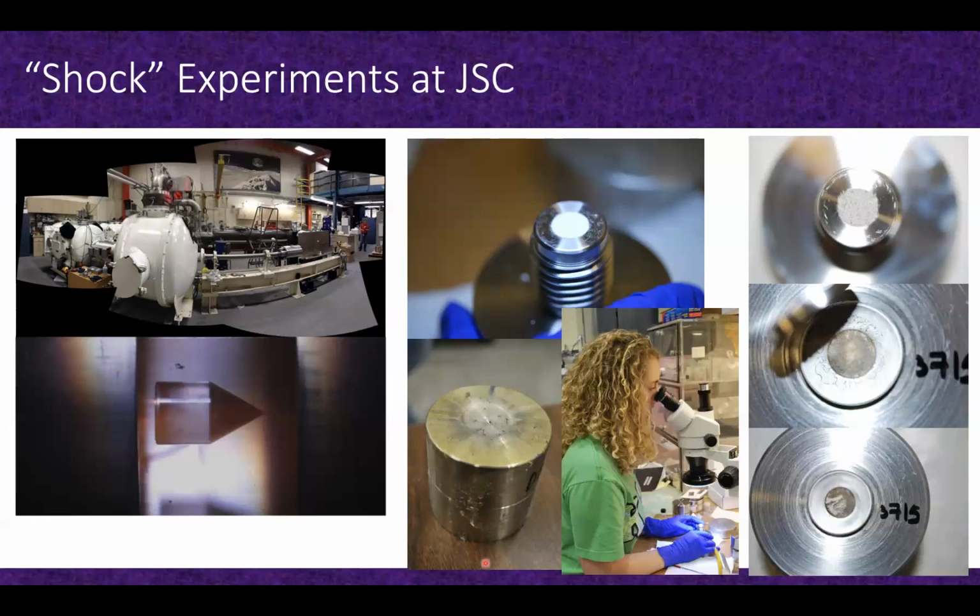Here are some pictures of our samples before and after impact, and then our undergraduate student who went down one time to do these experiments with us. And so you can see it's a nice big metal target right here. This is the sample neat in the center, and then the sample mixed with the clays over on the right-hand side. So this top picture is the unimpacted sample.